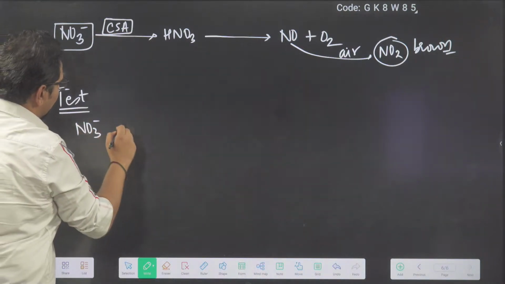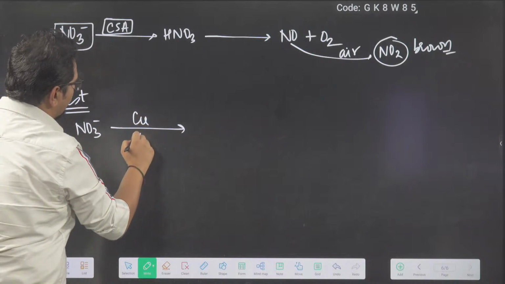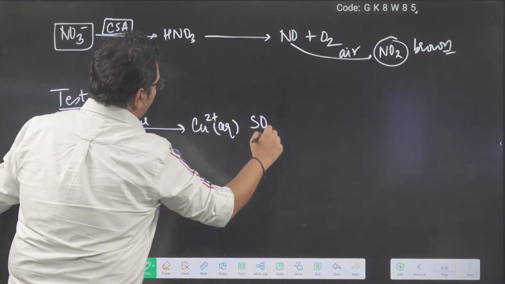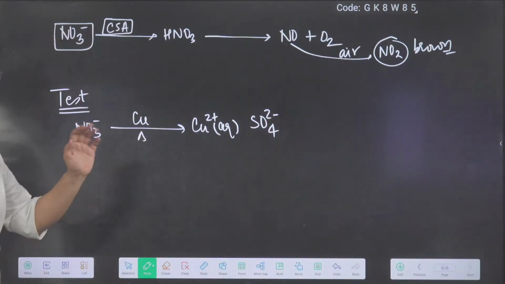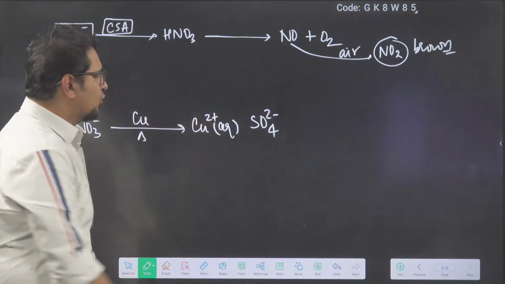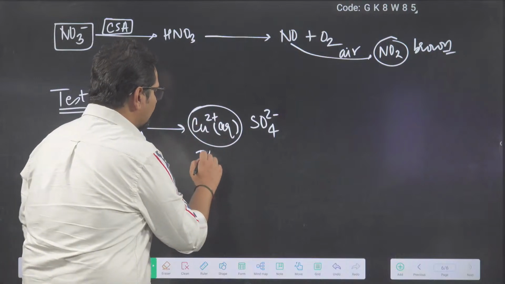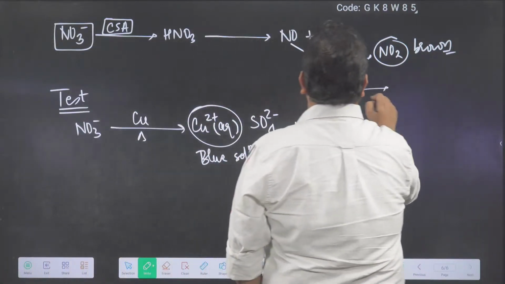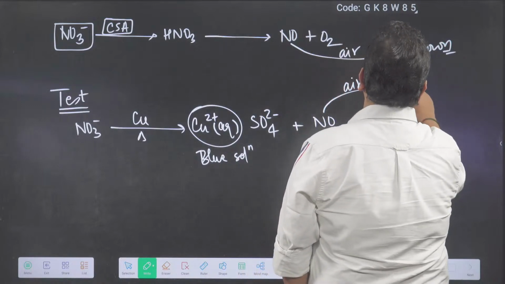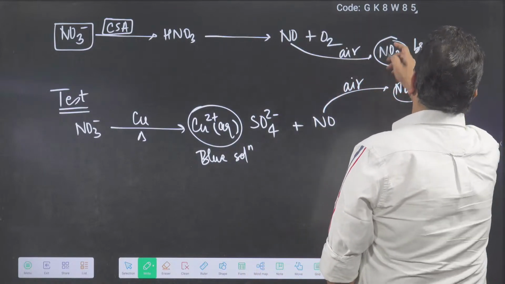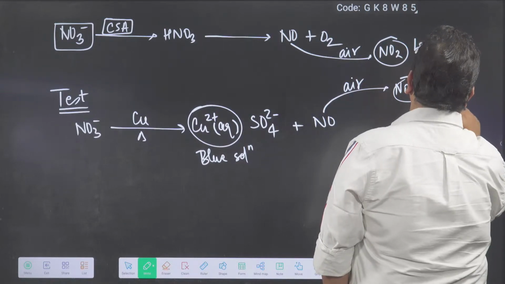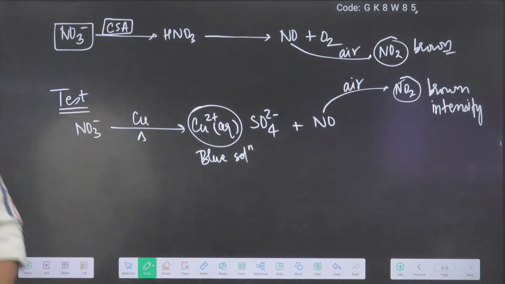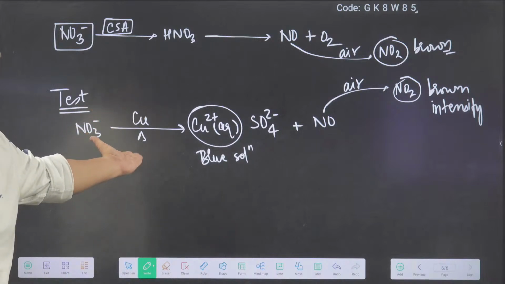Test number 1, remember: NO3 minus with copper turnings and heat will give you Cu2+ aqueous, as copper sulfate or nitrate, whatever you want to write. Mainly Cu2+ aqueous, which is blue in color. Remember, plus NO. This NO with air will give you NO2 gas. So the brown color which was coming already intensifies. In test number 1, nitrate is a good oxidizing agent. It will oxidize copper to Cu2+.